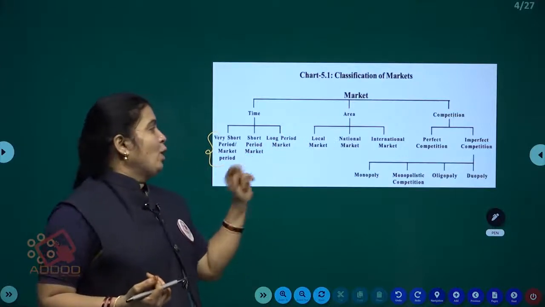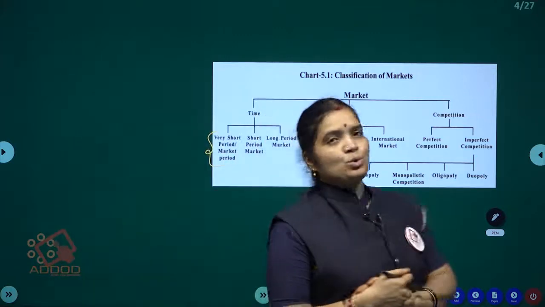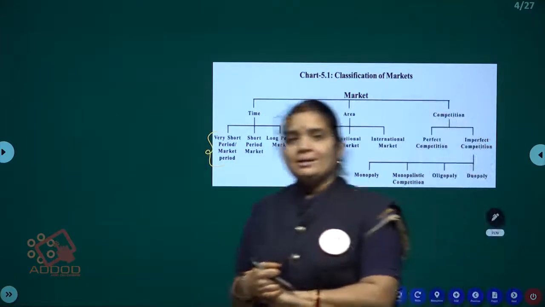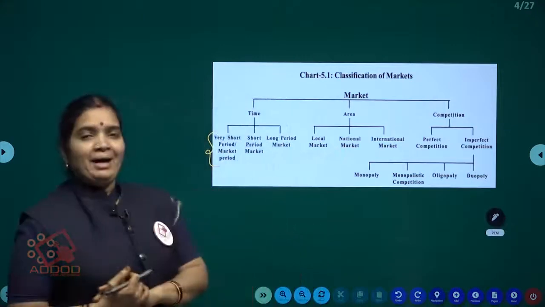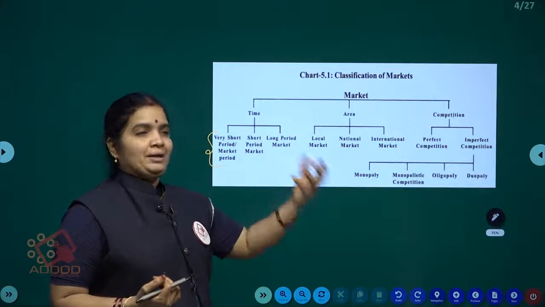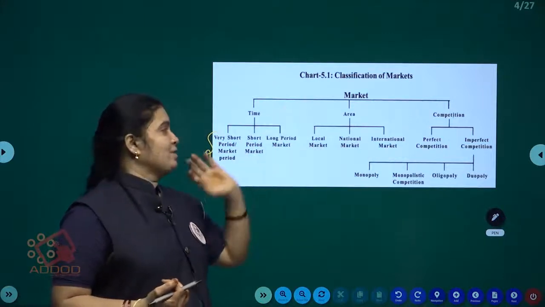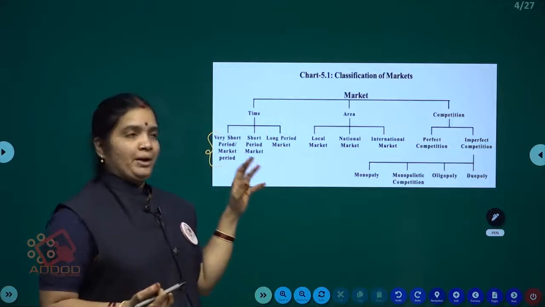Next one, long period market. Long period market means there is a chance of equalizing the supply with the demand. Here the time is sufficient to carry out production and increase the supply. That's why this period is called long period market.